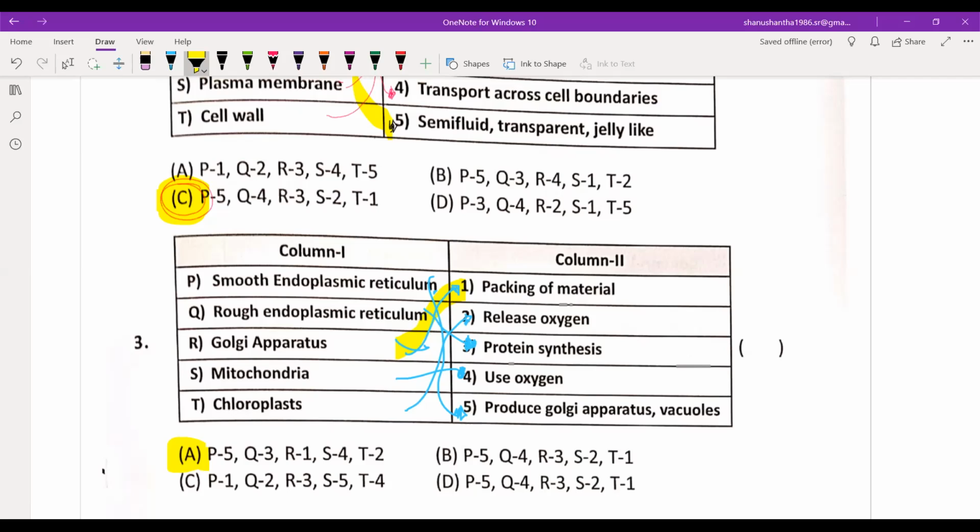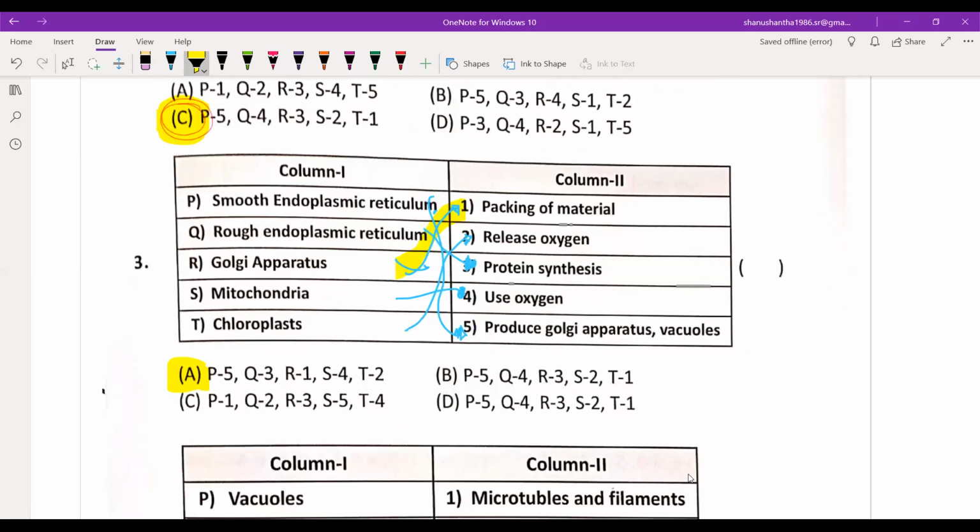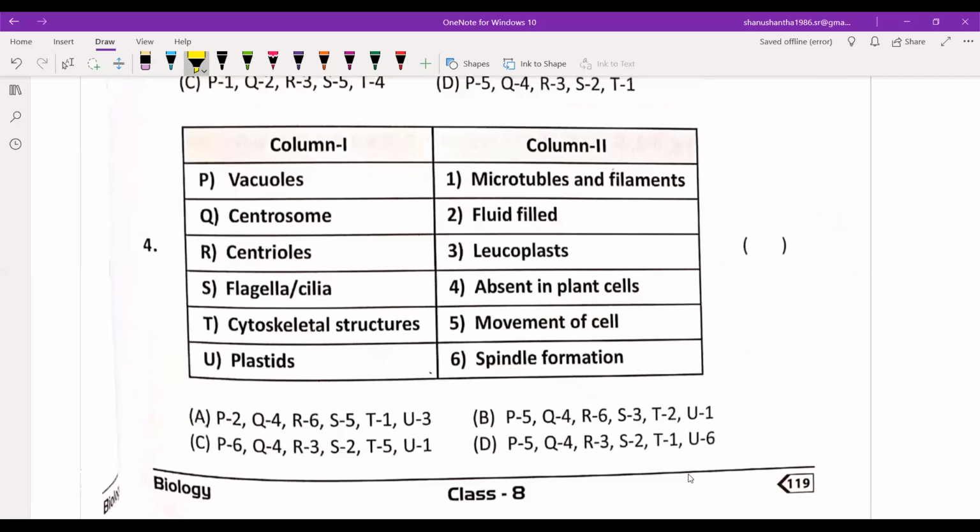Is it clear? Yes, ma'am. Okay. Next. Vacuoles. Match the following. Centrosomes absent in plants.